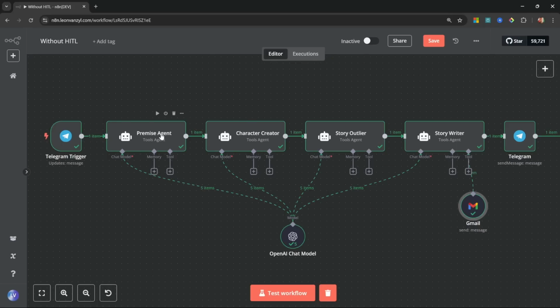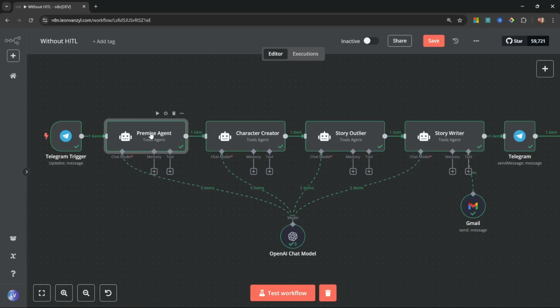Well, each agent in this workflow is responsible for a critical component within the story. So the premise agent will come up with a unique premise, and it will then pass that premise over to the character creator. But what happens if we don't like the premise of the story? Well, at no point does this workflow allow us to provide feedback before continuing on to the next agent.